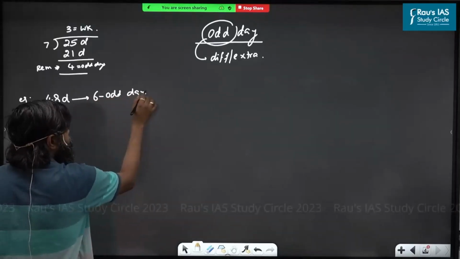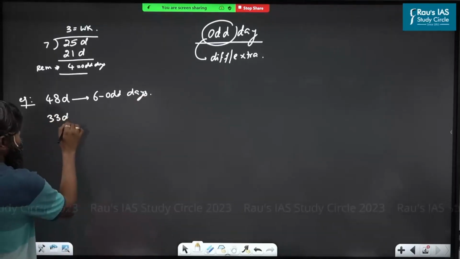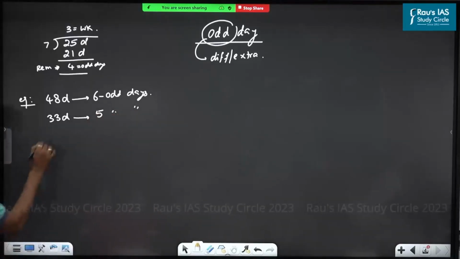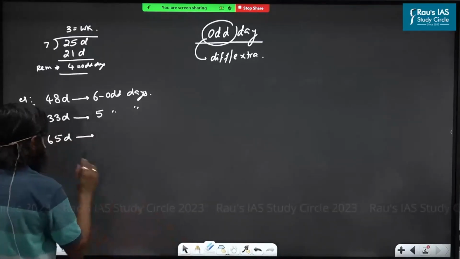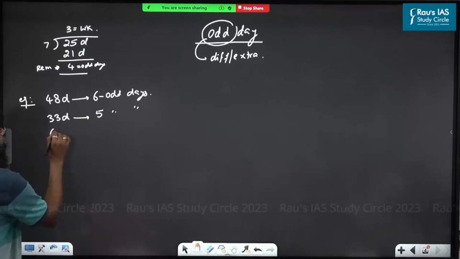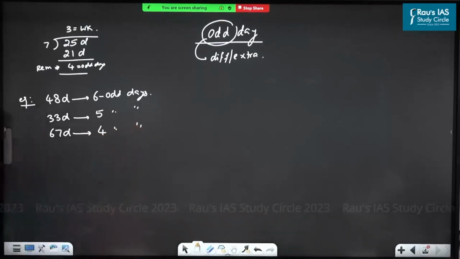Odd days. Understood this? Next, 33 days divided by 7. What is the remainder? 5 odd days. Are you understood this? 65 days divided by 7. What is the remainder? 67 days divided by 7. What is the remainder? Are you understood this, boss?